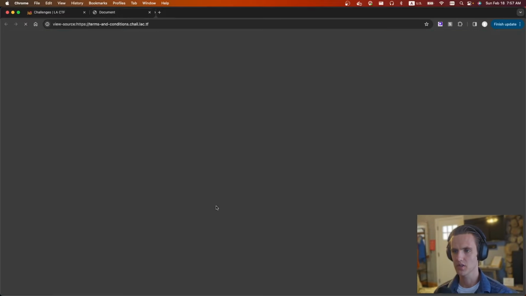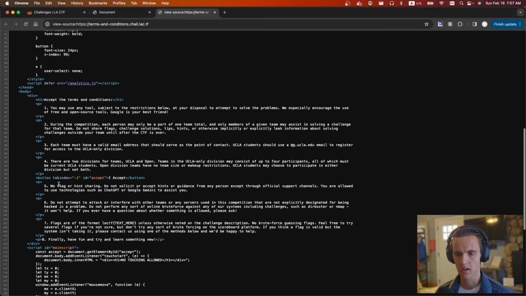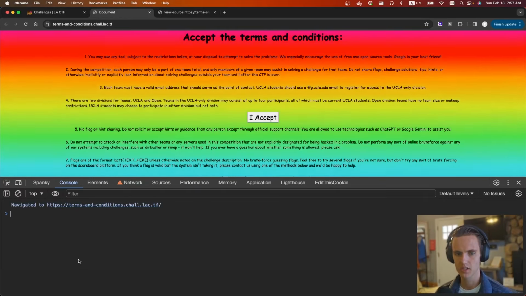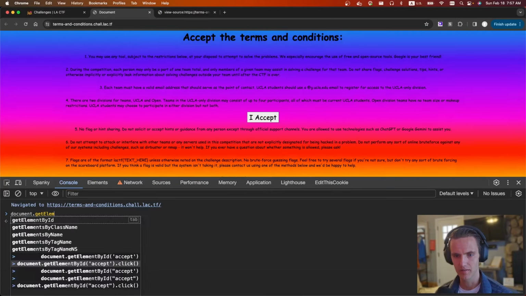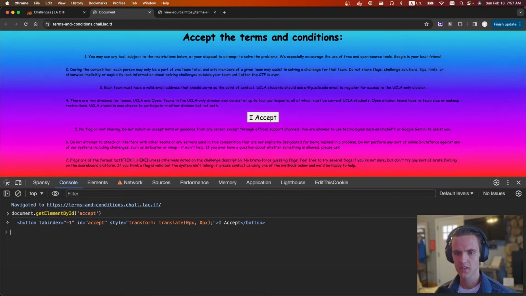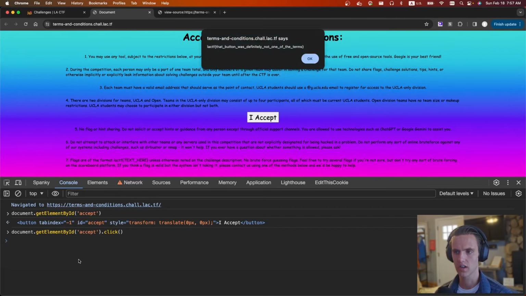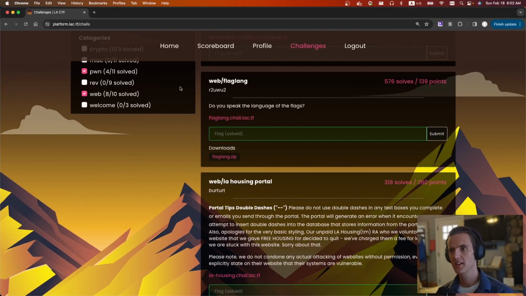But if we view the page source and go through, eventually we'll see the button. I think there's a bunch of different ways to solve it, but the way I solved it was I found the ID of the button, went back, refreshed the page, then ran document.getElementById. We make sure we have it, and then you can just click on it. Once you click on it, we get the flag: LACTF, that button was definitely not one of the terms. So fun.